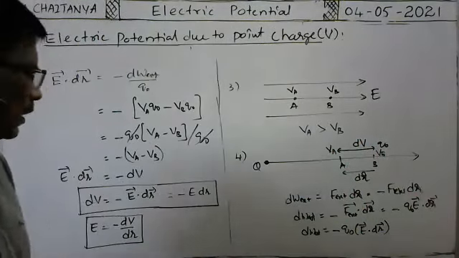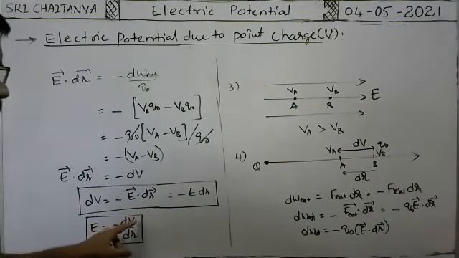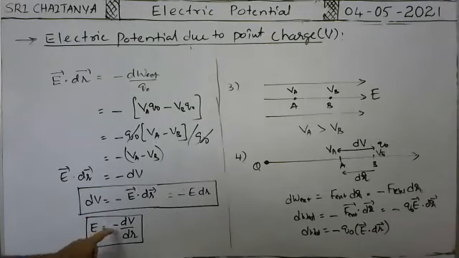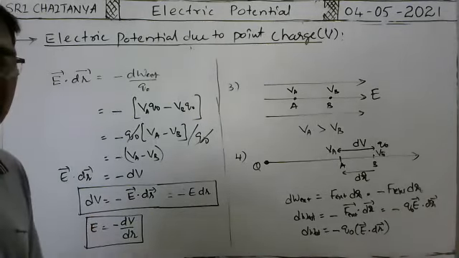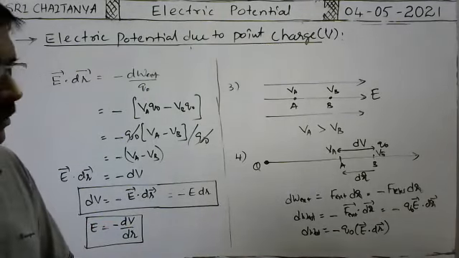I will upload. So the intensity of electric field is equal to the negative gradient of electric potential. Negative gradient, because when you differentiate V with respect to distance, that is the gradient. The negative gradient of electric potential is numerically equal to the intensity of the electric field at that point. Okay. So these are some note points.